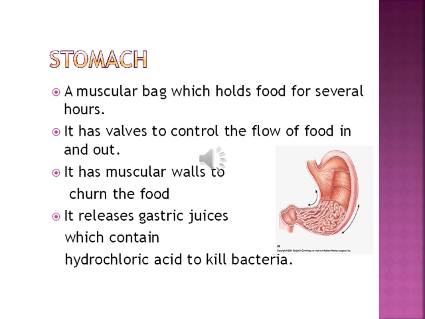The first one is the stomach. The stomach is basically a muscular bag which holds food for several hours. It has valves to control the flow of food in and out. The churning process takes place in the stomach, which helps the food to be mixed with gastric juices present in the stomach. Gastric juices contain hydrochloric acid that is responsible for killing bacteria if they are present in food.